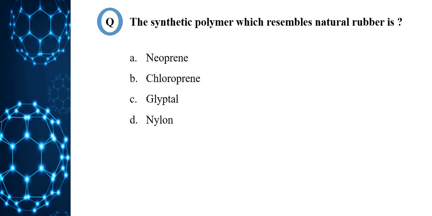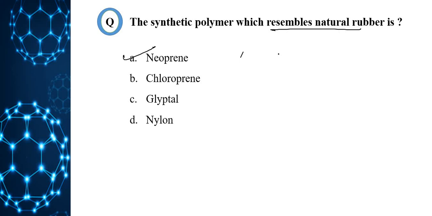Next question. The synthetic polymer which resembles natural rubber is: neoprene, chloroprene, glyptal, nylon 6,6. The synthetic polymer neoprene is prepared by polymerization of chloroprene. So option A is the correct answer, which resembles natural rubber.